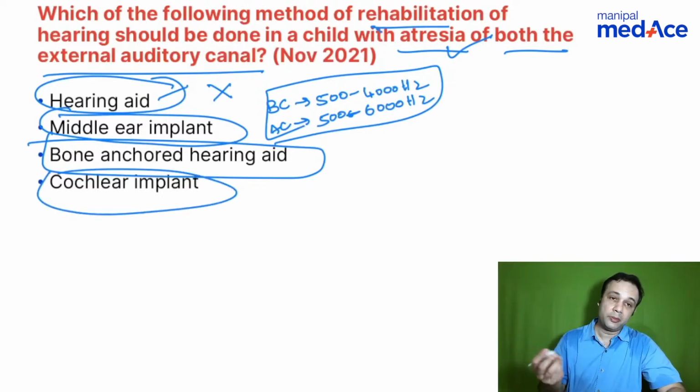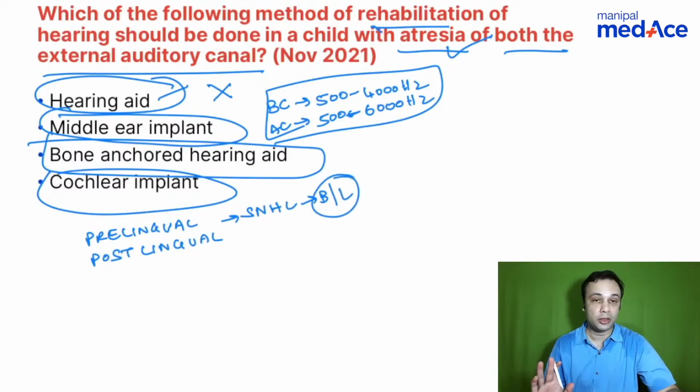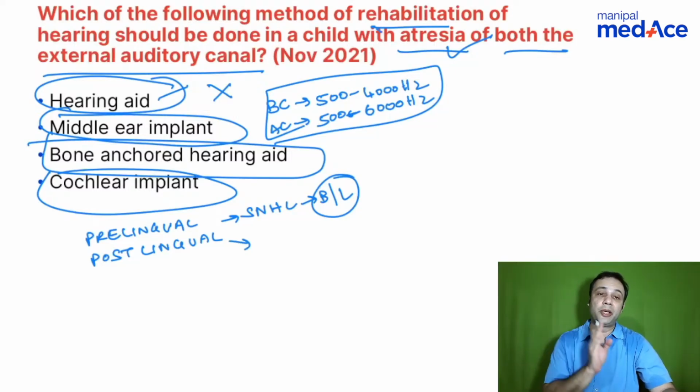Cochlear implant, where is it preferred? You can have prelingual hearing loss or postlingual deafness. When you talk about prelingual sensorineural hearing loss, most often when you have bilateral, profound sensorineural hearing loss, you will do a cochlear implantation. Postlingual hearing loss also, you can do a cochlear implantation. In patients who are not amenable to hearing aids, you can do a cochlear implantation. In patients who do not prefer any of the above implants, you can do a cochlear implantation, right?